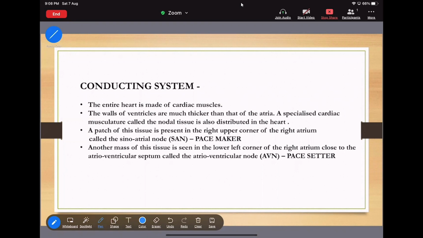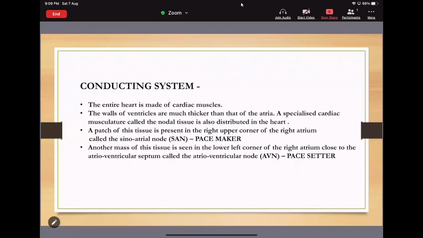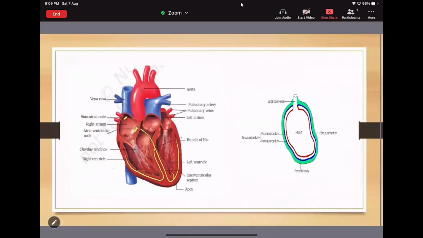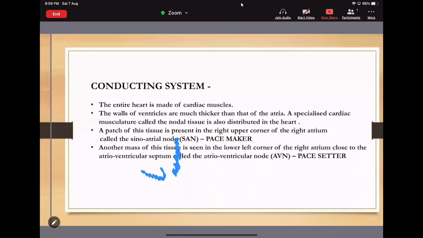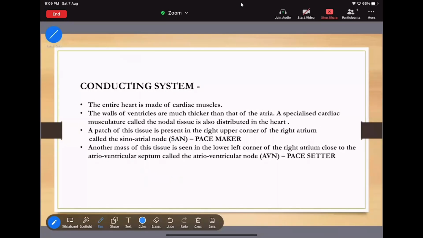Now, a specialized cardiac musculature that is called nodal tissue is also distributed in the heart. See, these are nothing but the musculature. See, these are present in which part? In the ventricle. So these are the nodal tissue musculature. They are always present in which part? In the ventricle part.